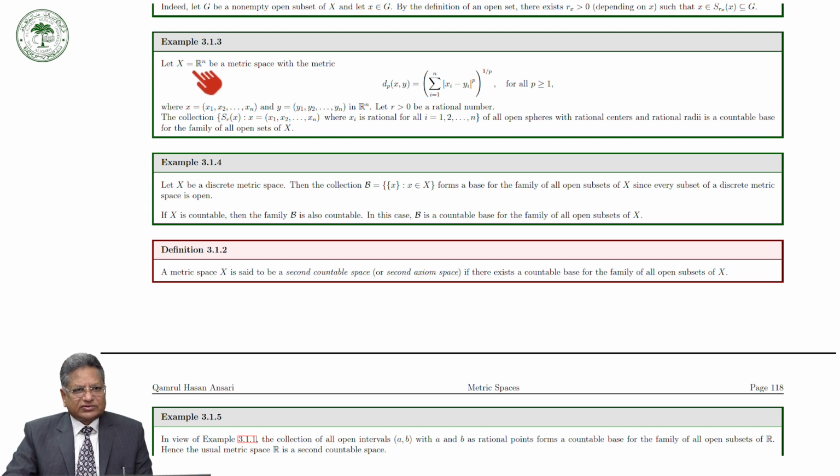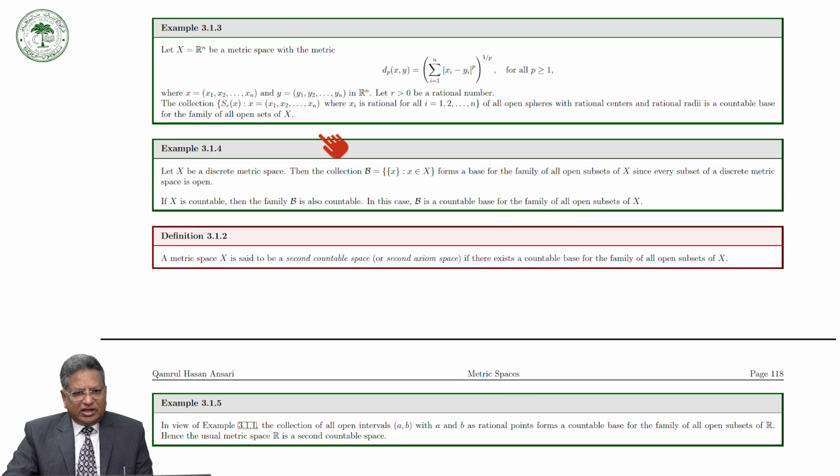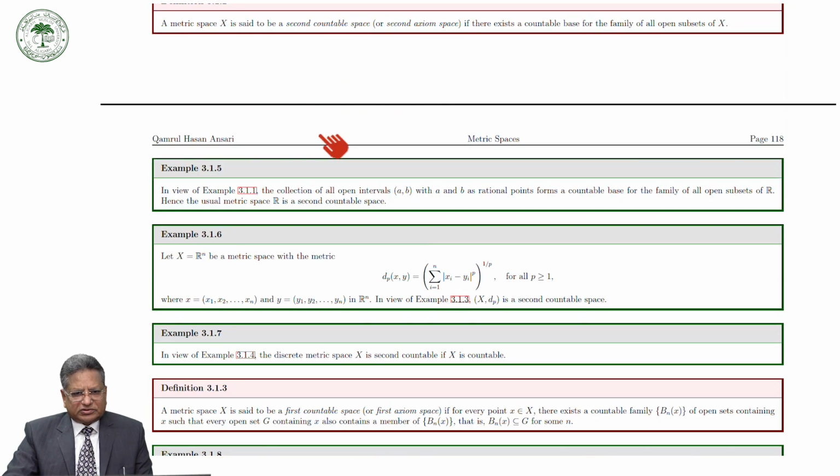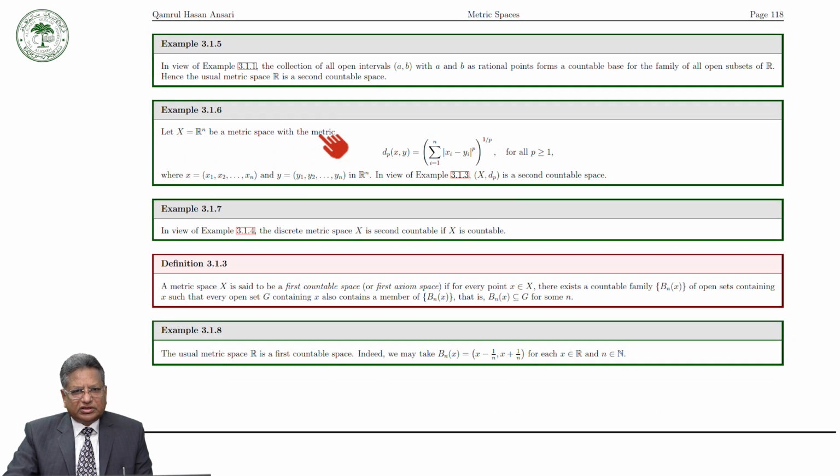It means that R^n has a countable base, and therefore it is a second countable space.